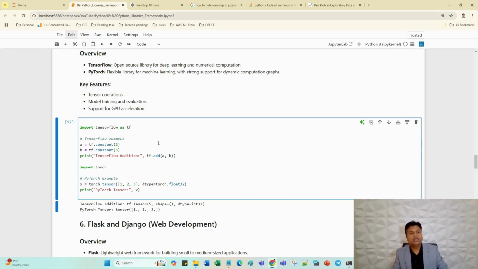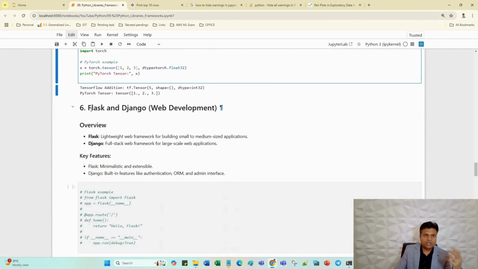Once we deploy it, we mostly use Django and Flask. If your management is not supporting Django or Flask, you can use Tableau, you can use Power BI, or any data visualization tool to show the output of the model. Here I have explained Flask and Django, but in detail I'll create one more video for Flask and Django, on how we can deploy the model using Flask and Django.